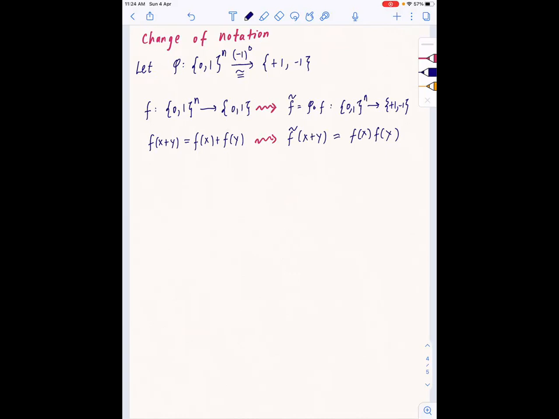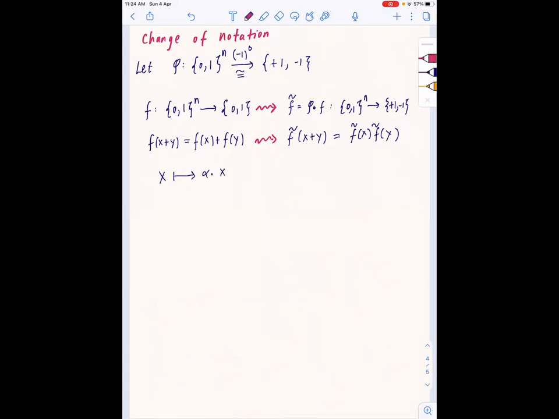So this is clear. I think you mean f tilde there. Yes, correct. So this is the new condition. And now what happens to linear functions?